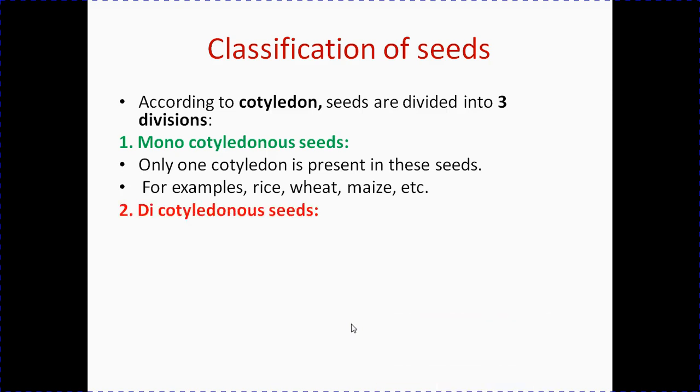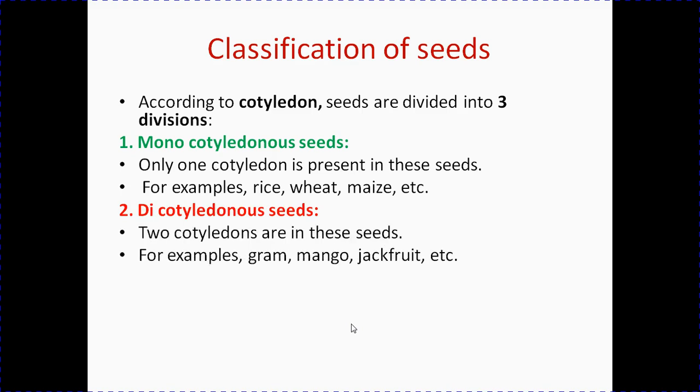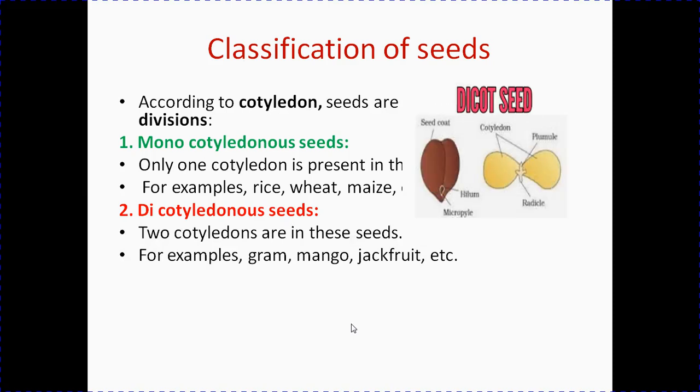Next one, dicotyledonous seeds. Two cotyledons are in these seeds. For example, gram seeds, mango seeds, jackfruit seeds, etc. Look at this picture. This picture shows you the gram seeds. In the gram seed, there are two cotyledons present.